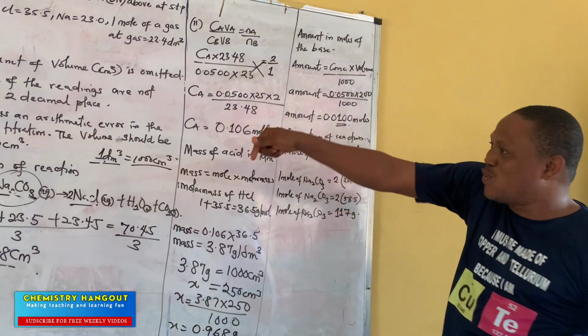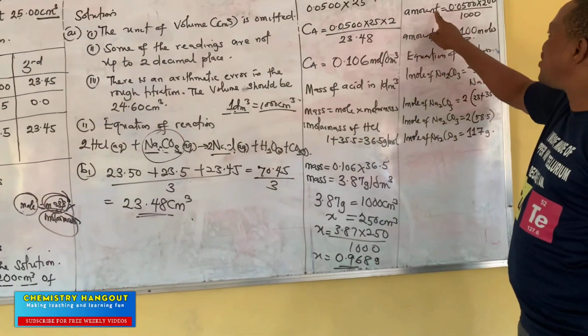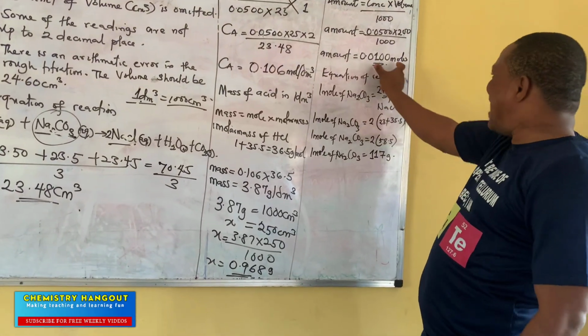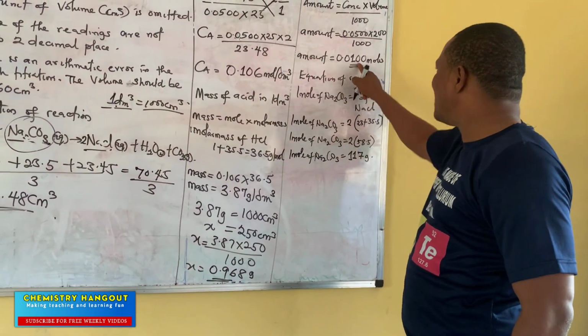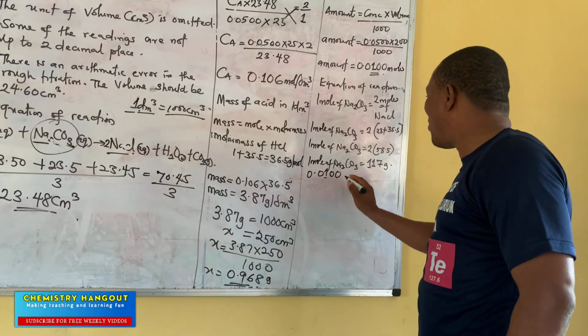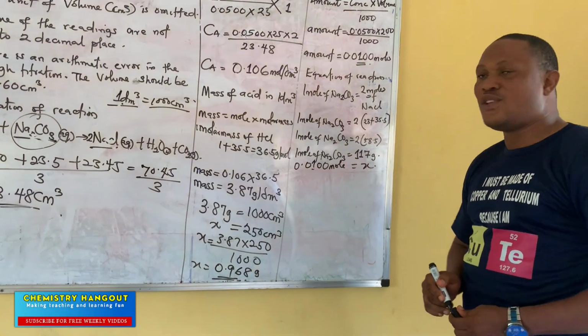But according to the value that we got, after converting to mole, we now need to get the mass of salt that this one will give us. So 1 mole of this gave me 117 grams, 0.0100 mole will give me what? Will give me X. Do you get that now?